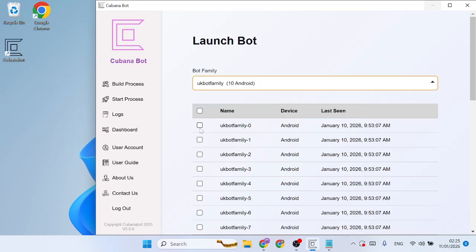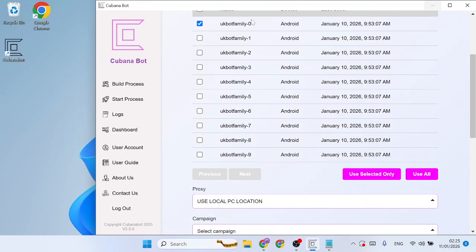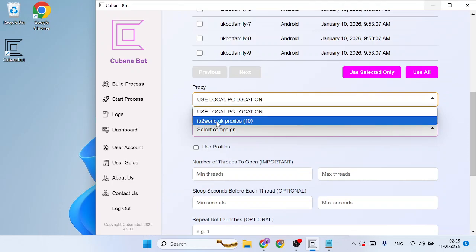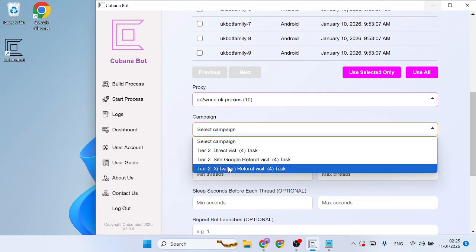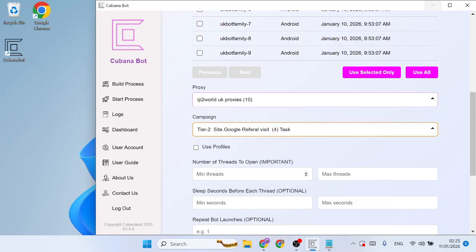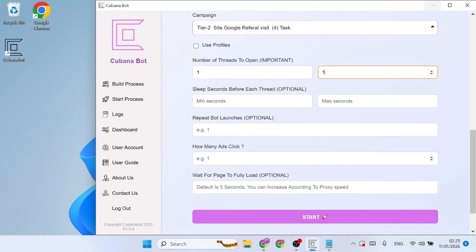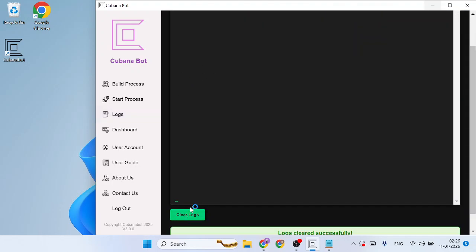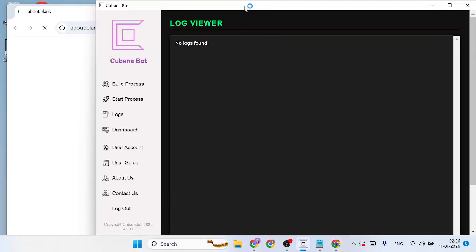So select our bot 0, select IP2 World UK proxies, select Google referral visits. Now we are not using any profiles for now. One thread, optional. So we'll click on start. Let's proceed to the next section. Remember to clear the logs so you can see fresh logs that are recently entering.